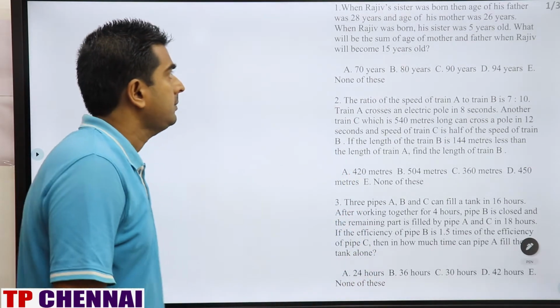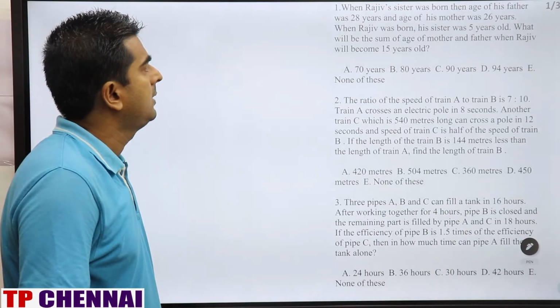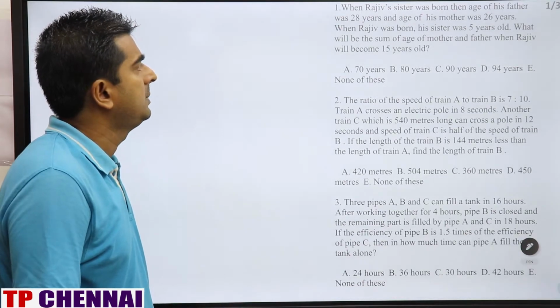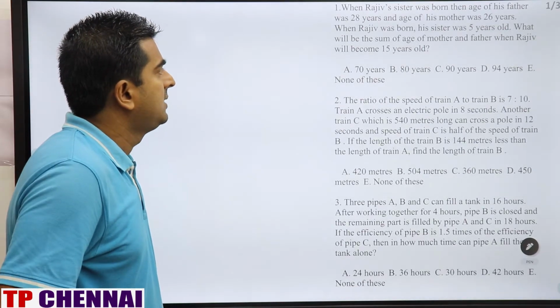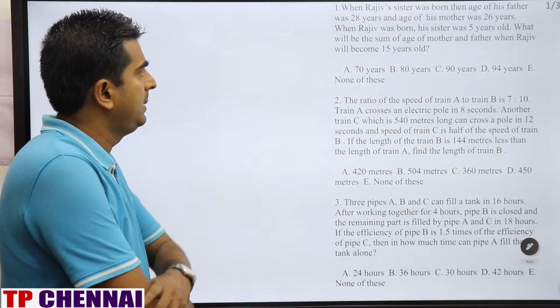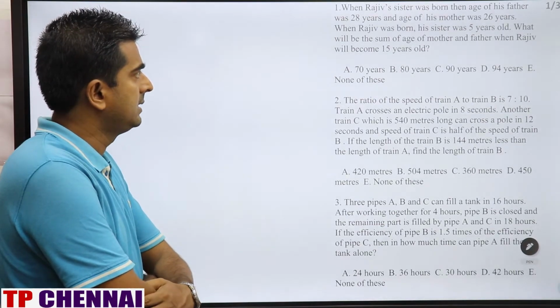First one. When Rajiv's sister was born, the age of his father was 28 years and the age of his mother was 26 years. When Rajiv was born, his sister was 5 years old. What will be the sum of the age of mother and father when Rajiv will become 15 years old?